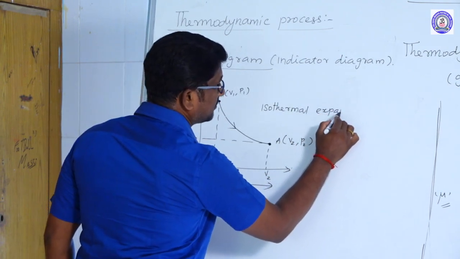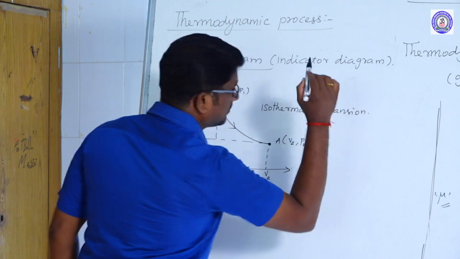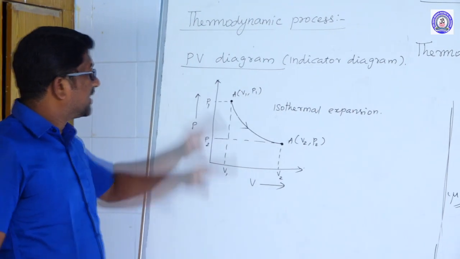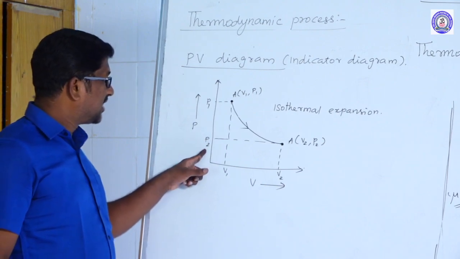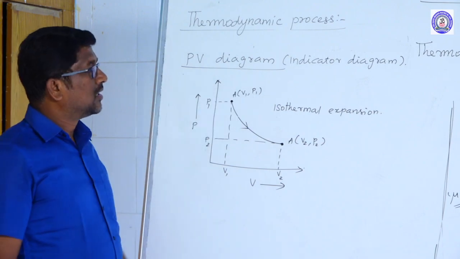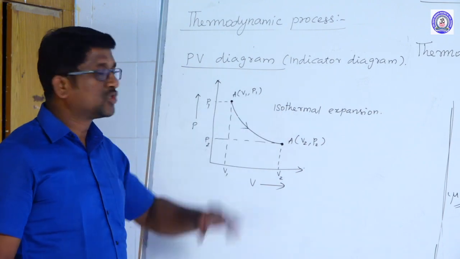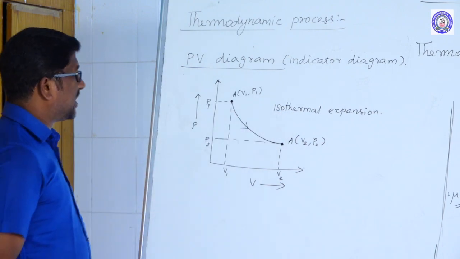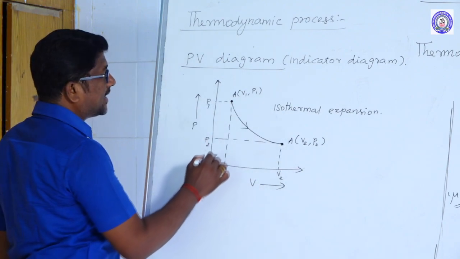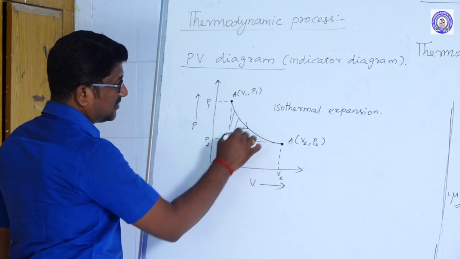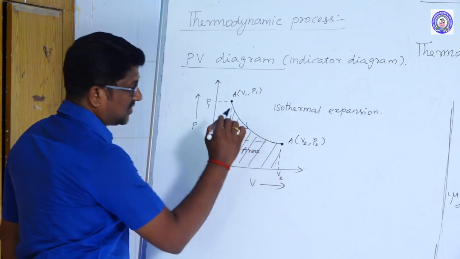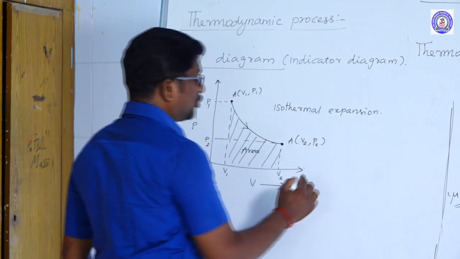Isothermal expansion. In isothermal expansion, the final volume is greater than the initial volume, whereas the final pressure is lesser than the initial pressure. So this isothermal process is called isothermal expansion. Here, the area under the curve of the PV diagram gives the work done during the isothermal expansion.